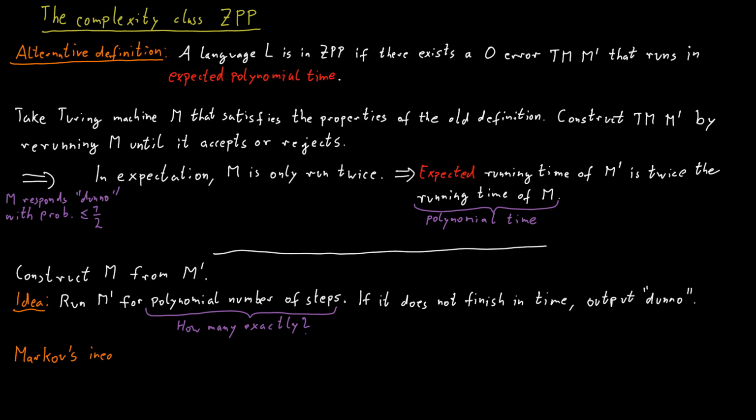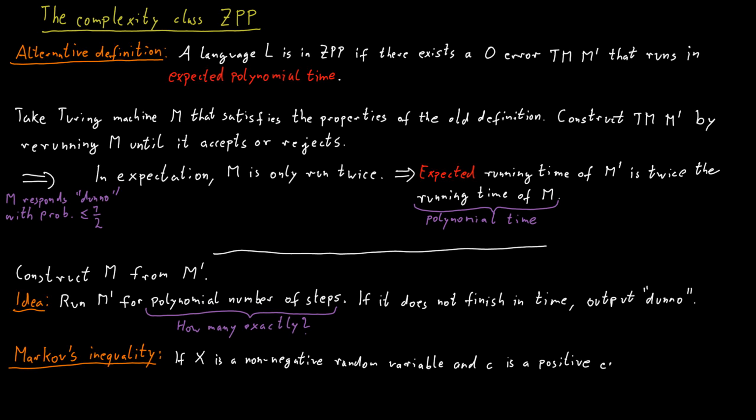And to determine how long this should be, it is useful to know what's known as Markov's inequality. Markov's inequality states that if x is a non-negative random variable and c is a positive constant, then the probability that x is at least c times the expected value of x is at most 1 over c.